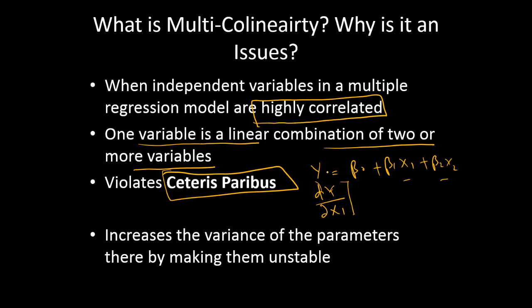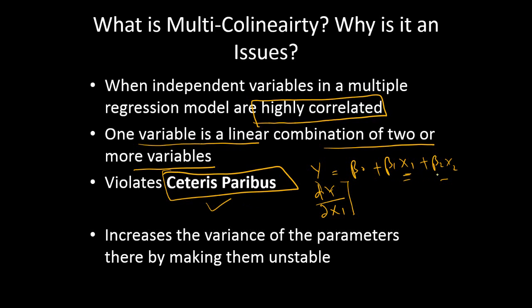That's what we call the marginal impact. Similarly, when we want to measure the impact of change in x2 on y, we keep x1 constant. This way of finding the impact of one variable on the dependent variable by keeping the other variables constant is known as ceteris paribus.